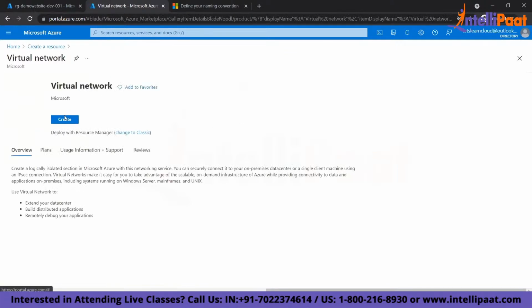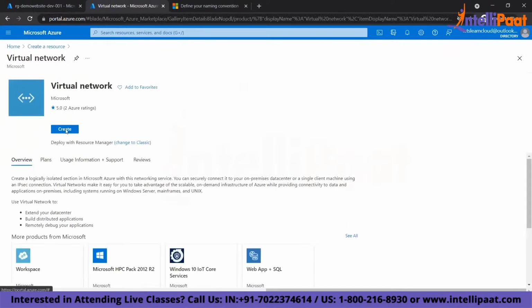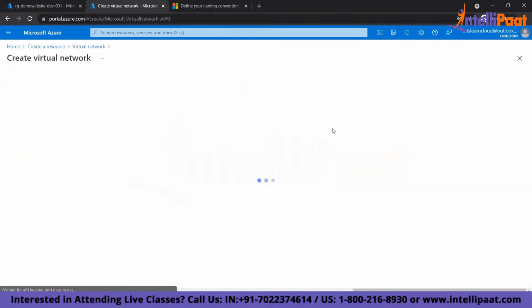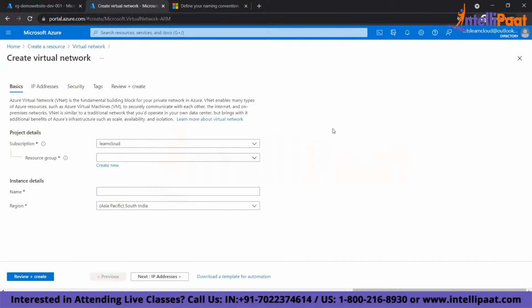So this is my virtual network. I'm creating one network. So what is this network? Because of this virtual network, you can create your infrastructure. By default, without a virtual network, you cannot run any infrastructure on a cloud platform. Virtual network is a building block of your infrastructure, and VNet is required to build, deploy, and run your infrastructure. Clear? So here, when I'm creating a virtual network, I have to select my subscription and the resource group, which I created earlier.